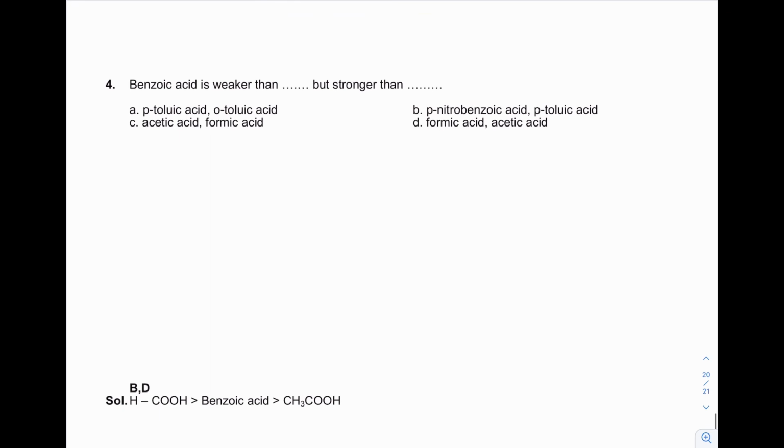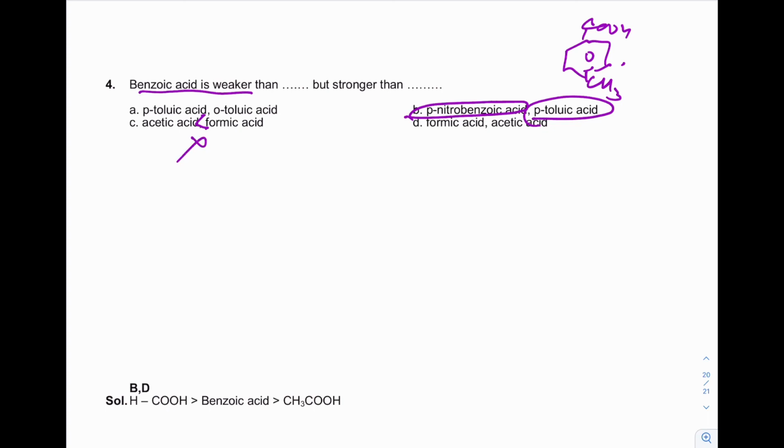Benzoic acid is weaker than nitrobenzoic acid because a withdrawing group is there, but stronger than toluic acid. In toluic acid, there is a methyl group which exerts a donating effect. So it is weaker than benzoic. So the correct answer is B. Acetic and formic. Benzoic acid is not weaker than acetic, so this one is wrong. First one is wrong. And benzoic acid is weaker than formic acid. This is correct, but stronger than acetic. This is also correct. So B and D are correct.